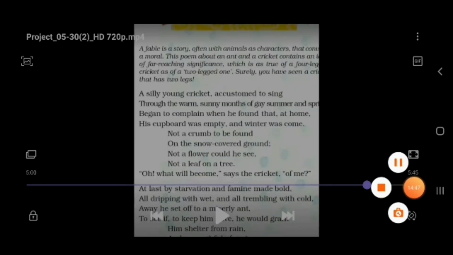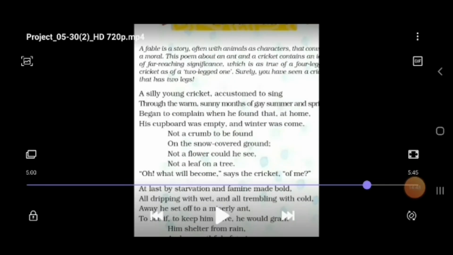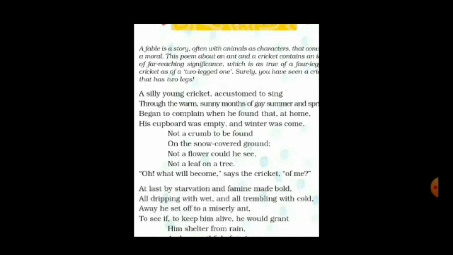Let's see the explanation of the third stanza. The cricket was starving. Starving means hungry due to famine, scarcity of food, and no resources. No resources means no food to sustain.